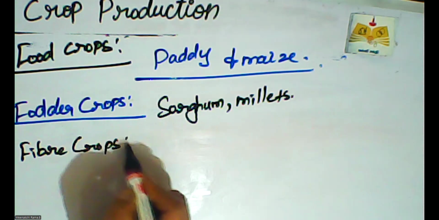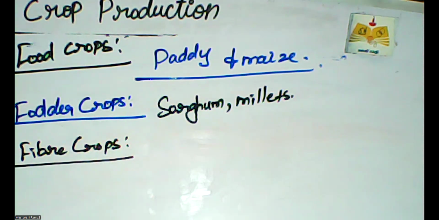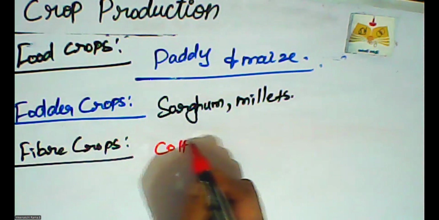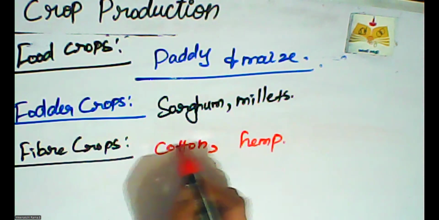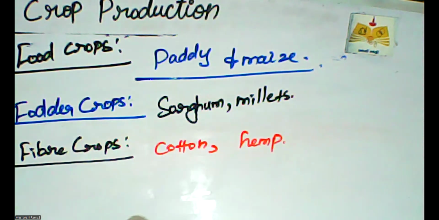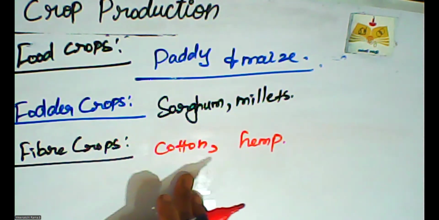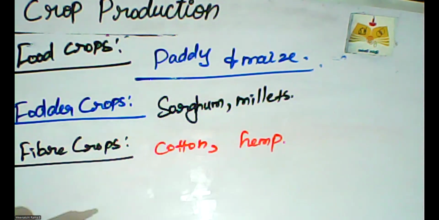What are the fiber crops? Fiber crop means they are used for cordage and textiles. Yes, cotton and hemp. These two are also very essential. We are manufacturing different kinds of textile materials, synthetic as well as natural. Cotton is the natural variety of textiles. So fiber crop varieties means these crops are used for cordage and textiles.